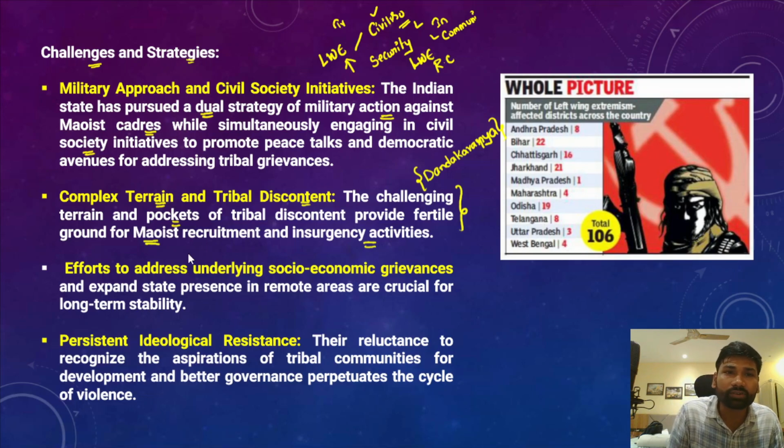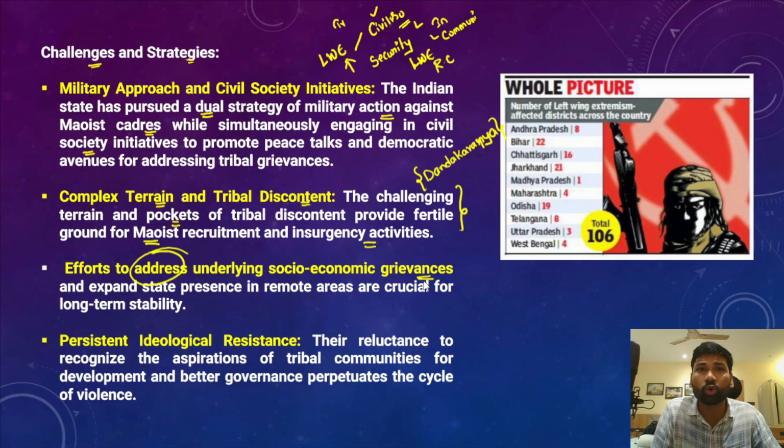However, there are efforts to address the underlying socio-economic grievances, because the tribals very often have certain grievances, and it essentially depends on how well we are addressing those grievances so that discontent does not generate among the people. So that is very important here. Because of that reason, the governments, both the center and the state governments, along with the civilian administration and security forces, constantly engage with the civil society in those regions.